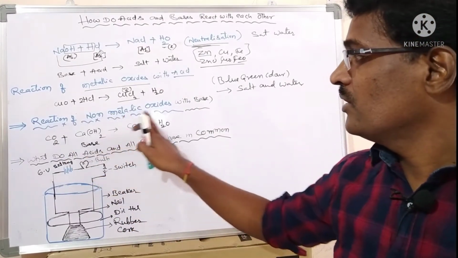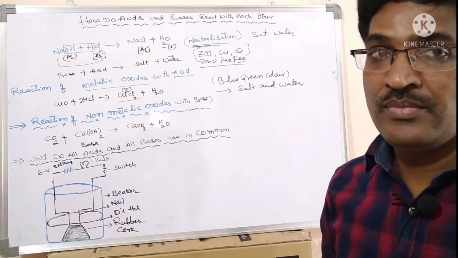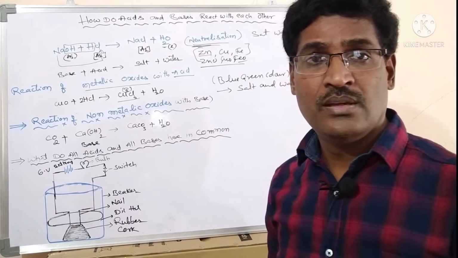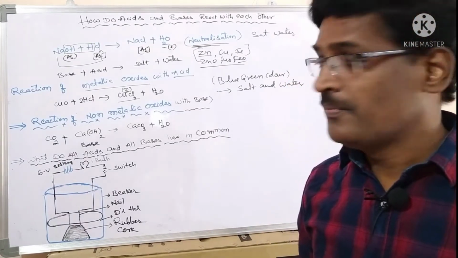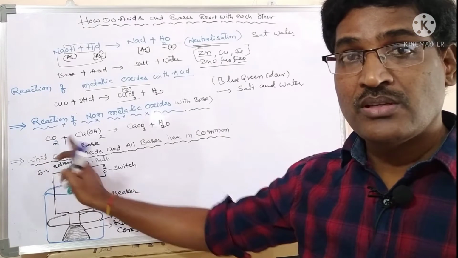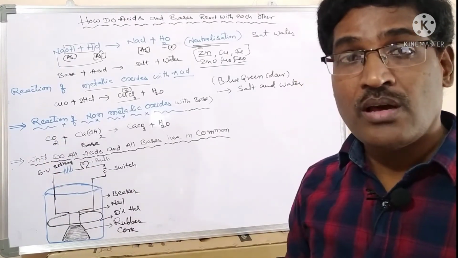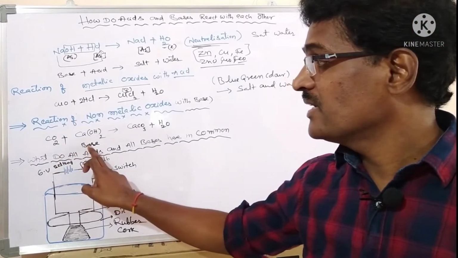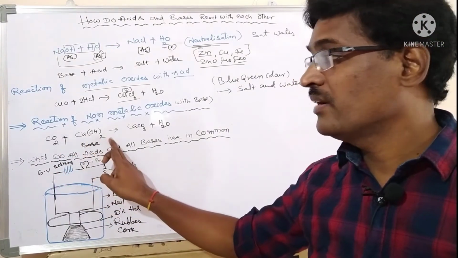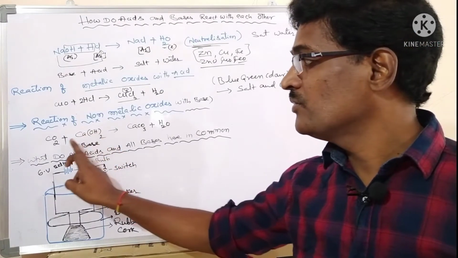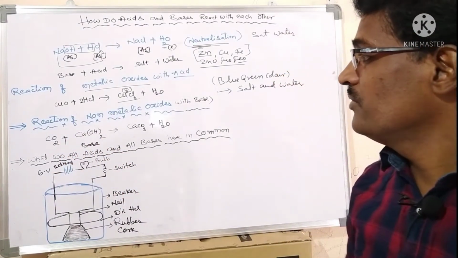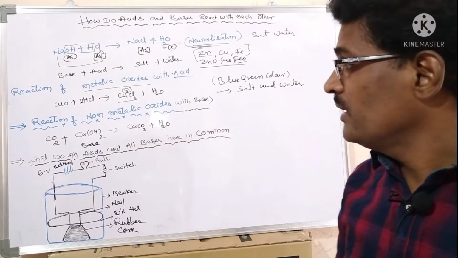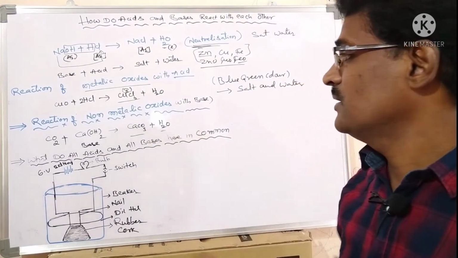Next, reaction of non-metallic oxides with bases. As you know, there are metals and non-metals. Carbon is a non-metal. Carbon with oxygen gives carbon dioxide, which is a non-metallic oxide. A non-metallic oxide reacts with a base, such as calcium hydroxide. What does it give? Calcium carbonate and water. Here also it is salt and water.